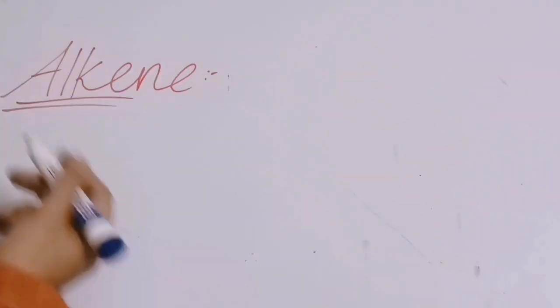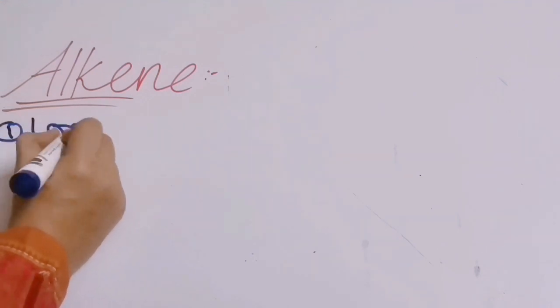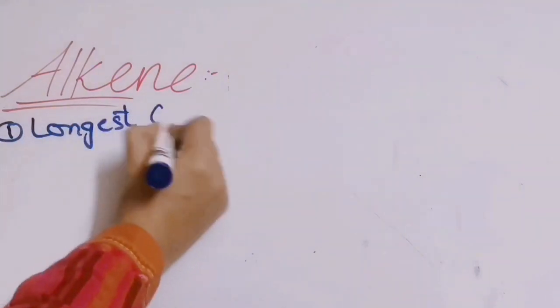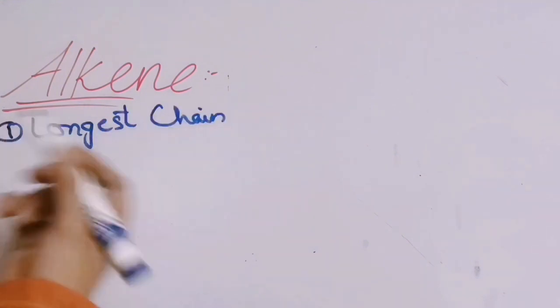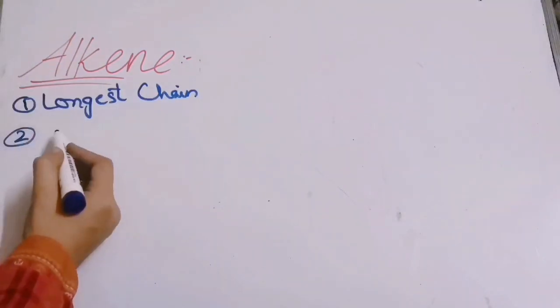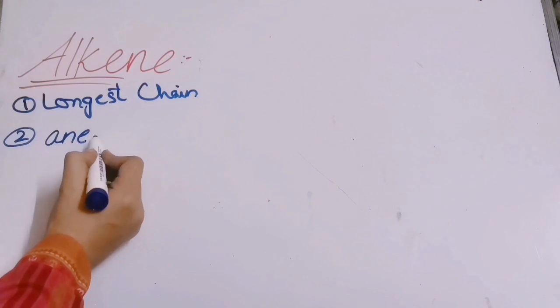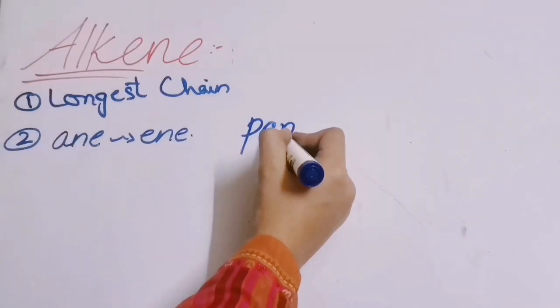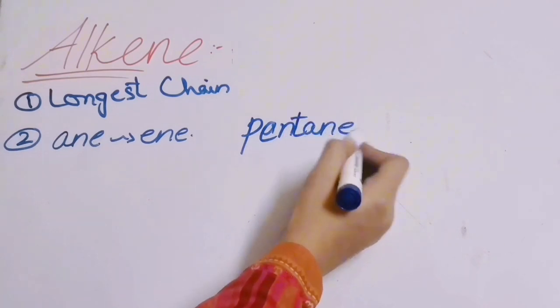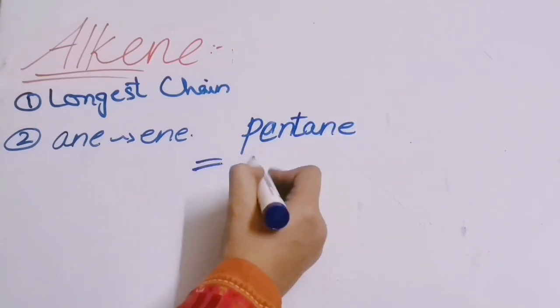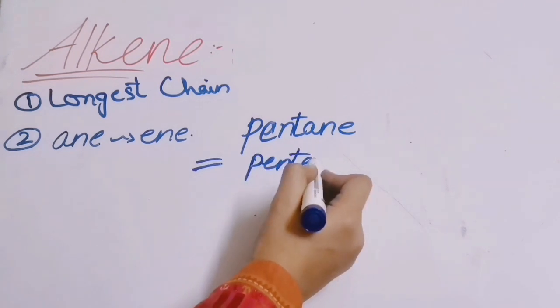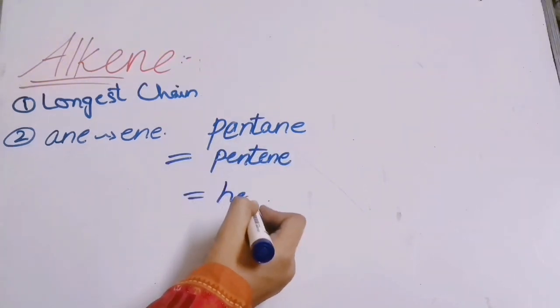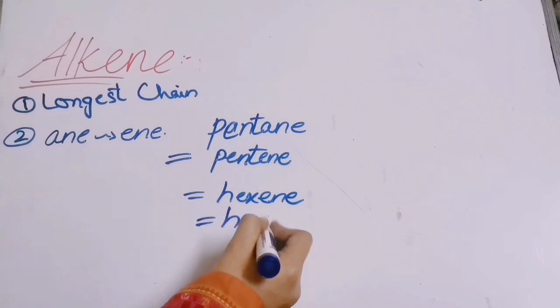Now the next topic is alkene. We will do its nomenclature. It will be easy for you to understand this one. The same rule is for alkene, that first we will select the longest chain. Okay. We will discuss the examples. The second rule is that from the name we will replace ANE by ENE. Like in the examples we wrote pentane, so now when we have a double bond, we will write pentene. Similar goes for others, hexene, heptene, etc.